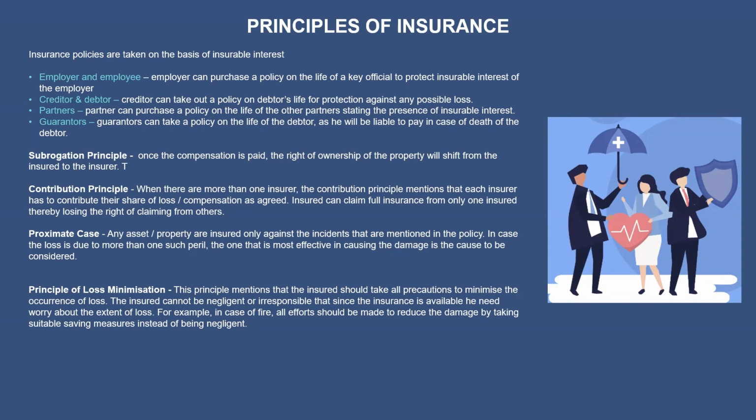Okay, this is very, very important, and this proximate cause will help us to decide how the loss and how the damage happened. For insurance, it is very important, no? Because this is the principle of insurance. As we discussed, the insurance company will not just give you the amount. Even if you submit all the documents, they will do the investigation. They will check how the loss happened, when the loss happened, how the damage happened. They will check each and everything and then they will recover the amount.